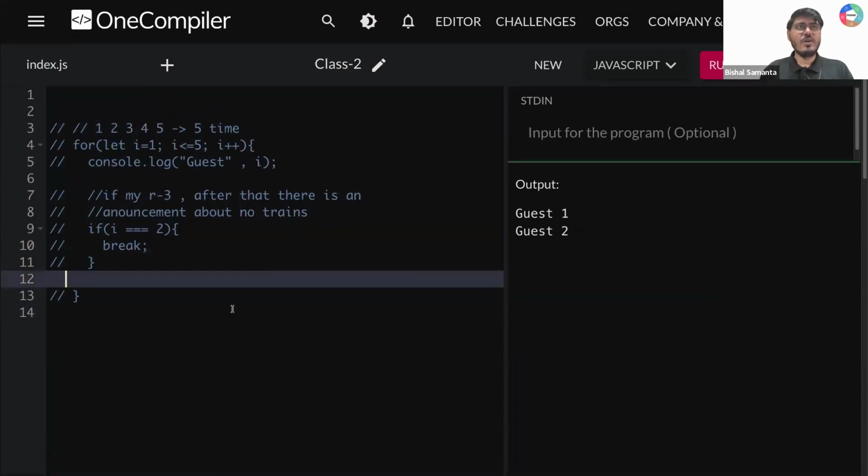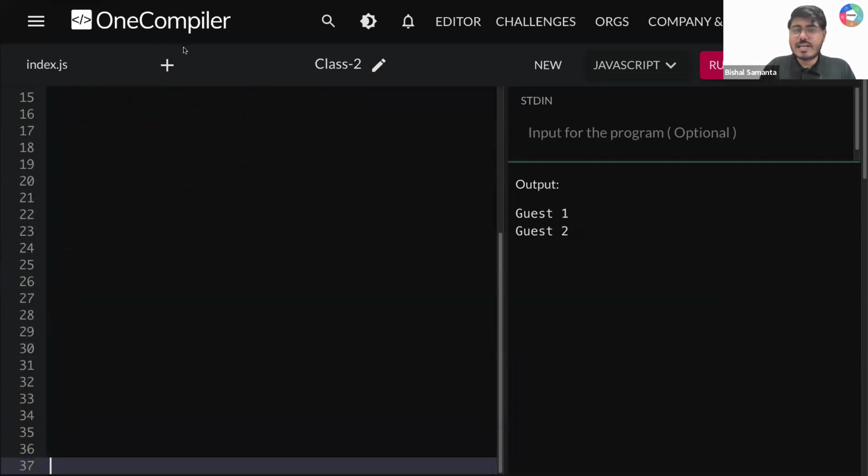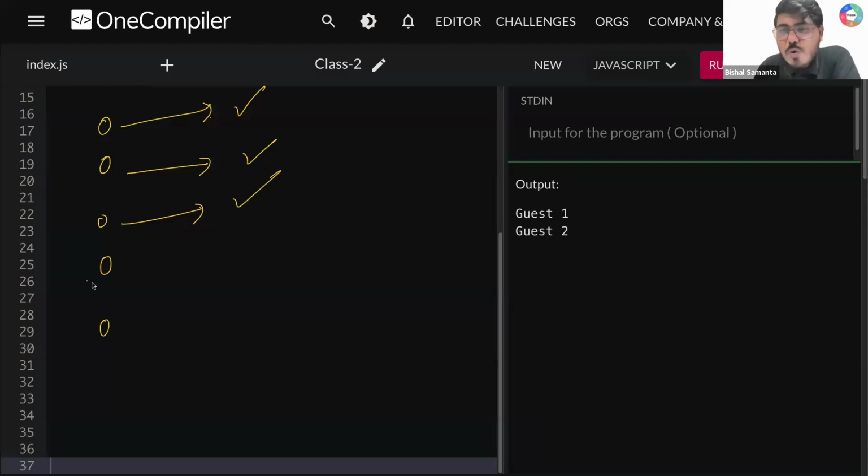One more thing. Okay. So tell me. Now the situation is that you have a total of 5 relatives in your house, right? 1, 2, 3, 4, 5. Okay. Now you started with relative 1, gone. Then relative 2, gone. Then relative 3, let's say gone. After that, when you come to home, something happened. This time everything is fine. Train hai, station mein train hai, right? But relative number 4, you come to home and you see that relative number 4 is not well. So relative number 4 is sick.